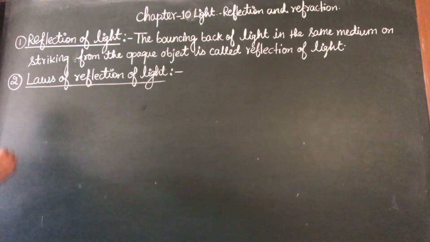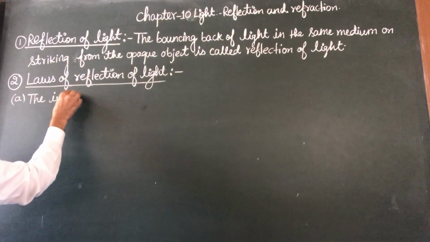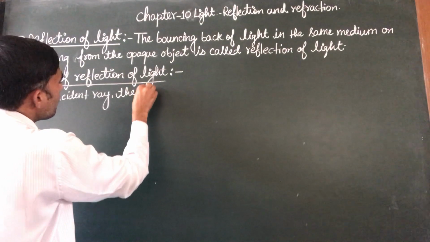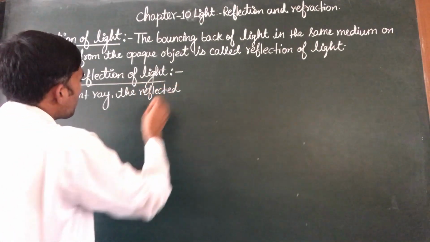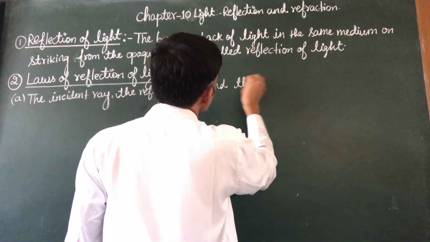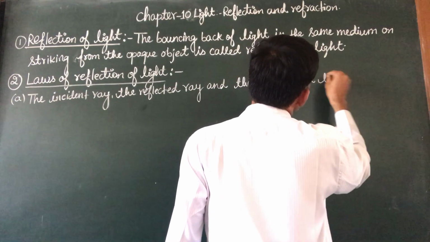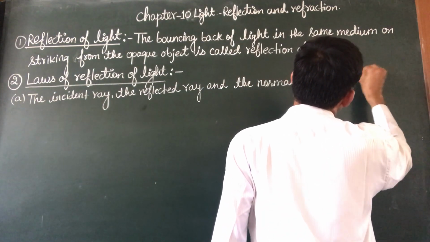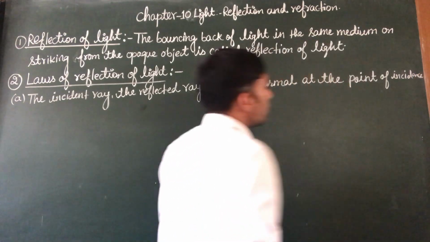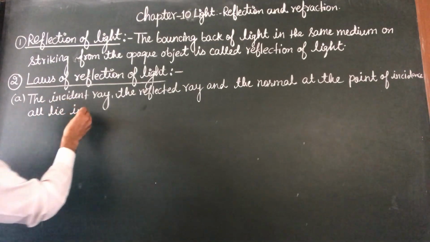First is: the incident ray, the reflected ray, and the normal at the point of incidence, all lie in the same plane.